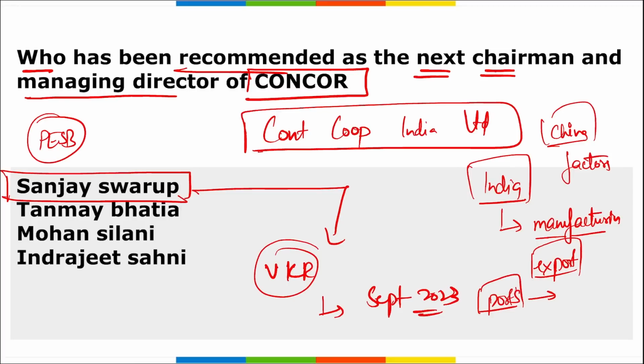If this question is asked, he is V. Kalyana Rama, right? Next, if we talk about Concor, this was incorporated in 1988, the headquarters of which is in New Delhi. And remember, who is the chairman and managing director as of now? He is V. Kalyana Rama, and from September onwards, who has been recommended? Sanjay Swarup. It has not been final, he is just recommended right now by PESB. So likely that he will be the new chairman and managing director.